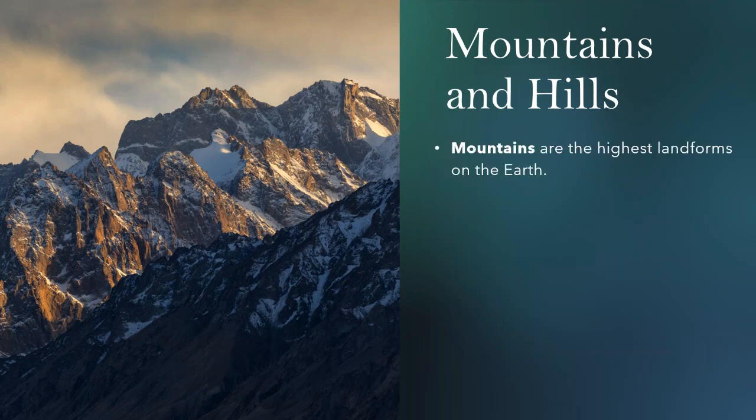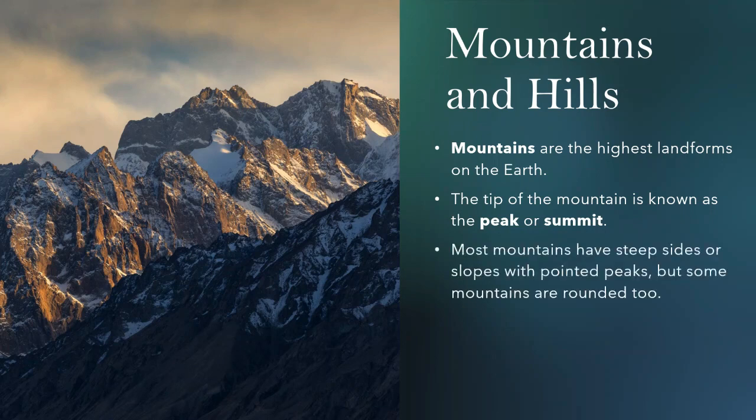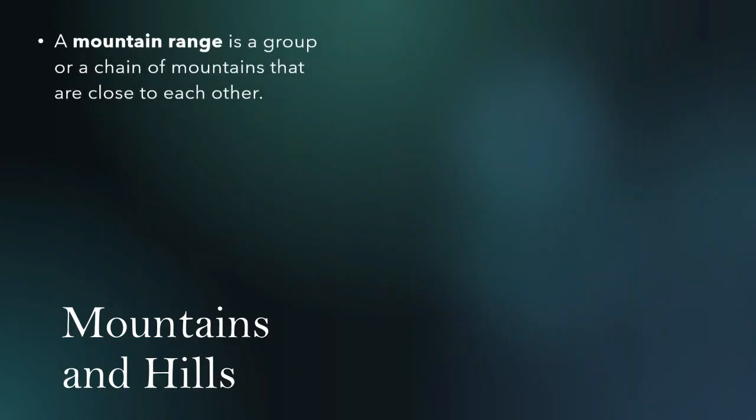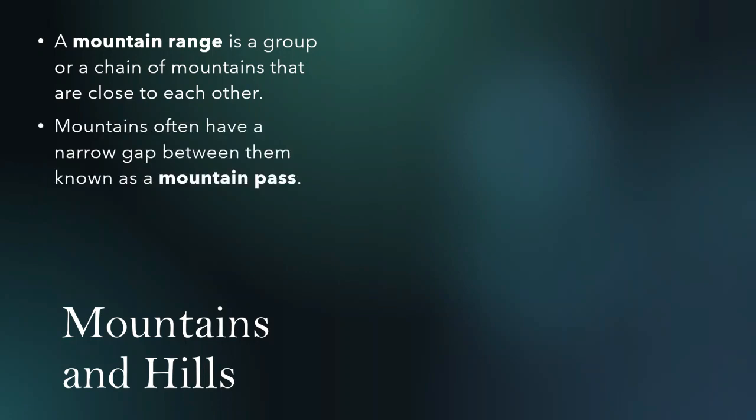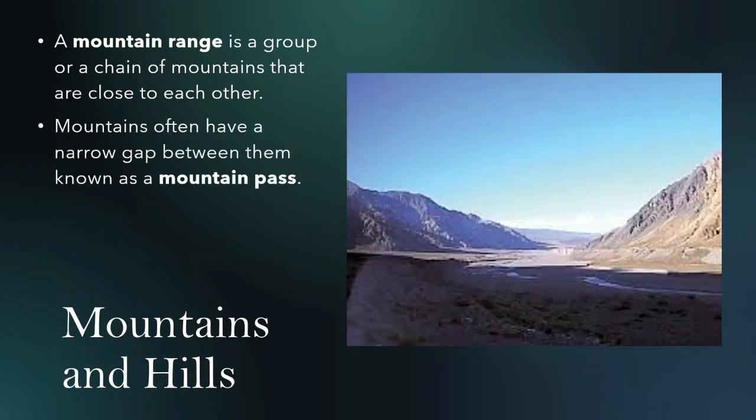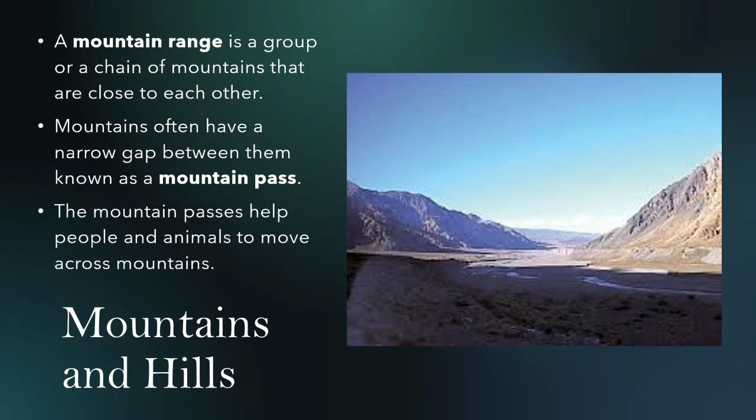Mountains are the highest landforms on the Earth. The tip of the mountain is known as the peak or summit. Most mountains have steep sides or slopes with pointed peaks, but some mountains are rounded too. Some mountains are covered with snow throughout the year. A mountain range is a group or a chain of mountains that are close to each other. Mountains often have a narrow gap between them known as a mountain pass. The mountain passes help the people and animals to move across mountains.